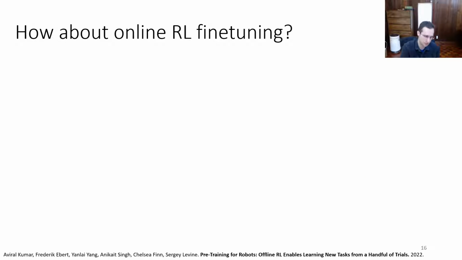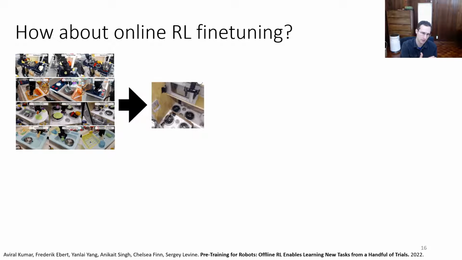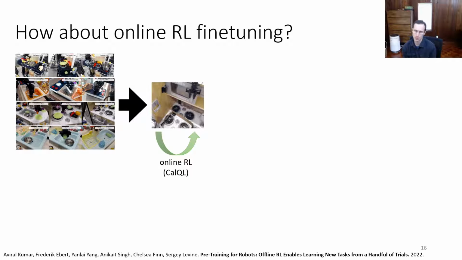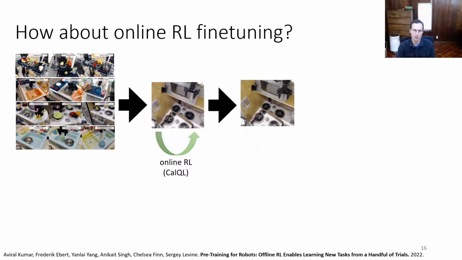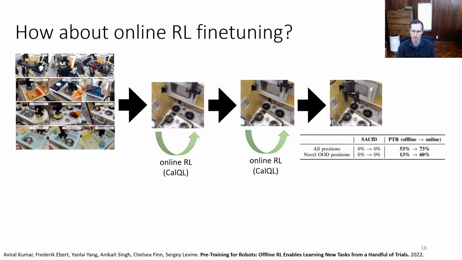But how about online RL fine-tuning? Well, we can do that as well. What we can do is pre-train with offline RL on the Bridge dataset, and then use an algorithm called CalQL, which is an online RL extension of CQL, to do online RL fine-tuning. When we first attempt a task, in this case open the microwave, maybe it doesn't succeed from the pre-training. This is still bootstrapped with a small number of demonstrations, but this task is hard enough that it fails on the first attempt. If we run additional online RL fine-tuning, then over time it starts getting better at grasping the handle and eventually actually succeeds at opening.